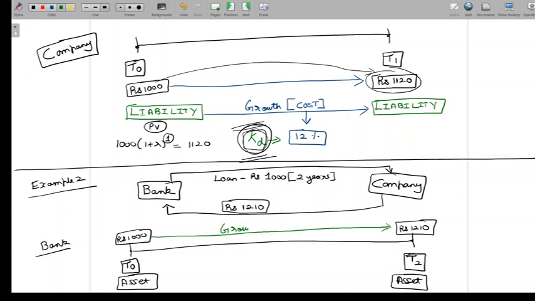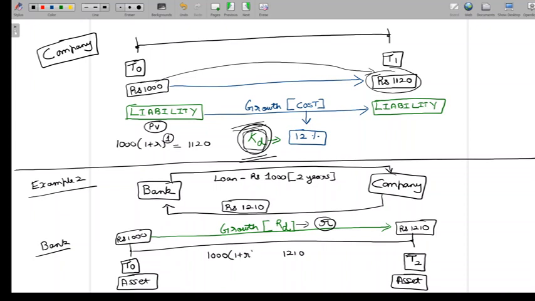The value at T2 is higher, so we can conclude that the asset has grown in value. We understand that this growth is the return on investment, and here we can call this return on debt investment. Let's understand what this return is. The moment we fit things in a timeline, we are basically looking at a time value of money problem. So let's formulate this. 1,000 rupees today becomes 1,210 after 2 years. Let's assign a variable R, and say 1,000 grows at R percentage for 2 years and becomes 1,210.